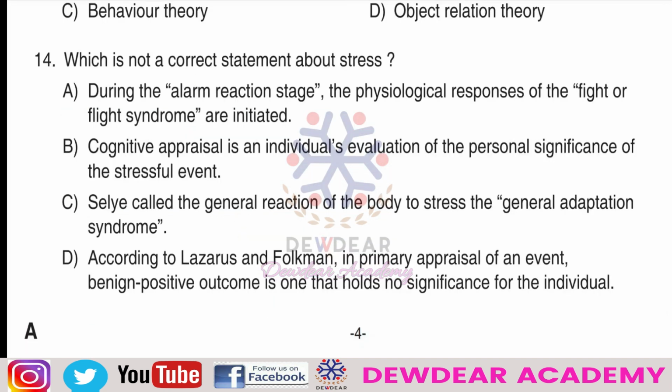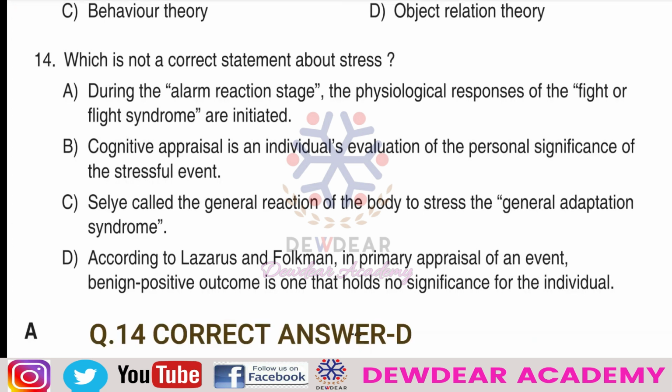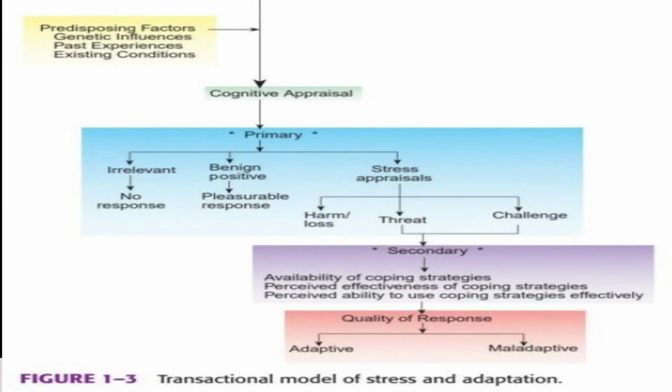So this is the Lazarus and Folkman theory. Option D says: according to Lazarus and Folkman, in primary appraisal of an event, a benign positive outcome is one that holds no significance for the individual. That statement is wrong, because in primary appraisal, an irrelevant outcome is one that holds no significance for the individual, not the benign positive outcome.